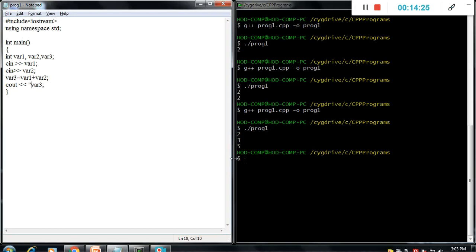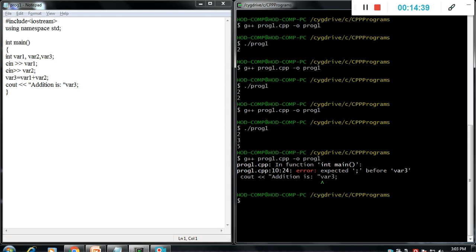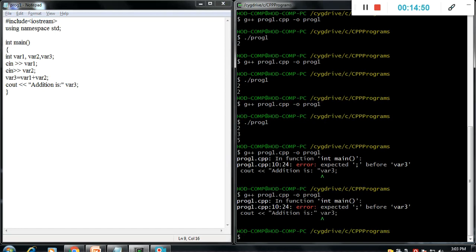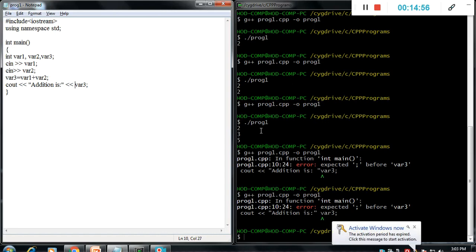If you want to show the addition, you can add some information, or to print var 3 you need to separate it out. Run it. For var 3, you need to again mention it with a cout.